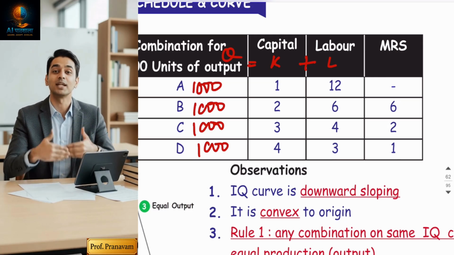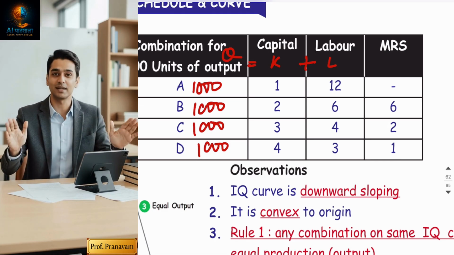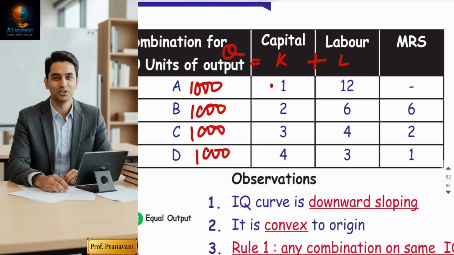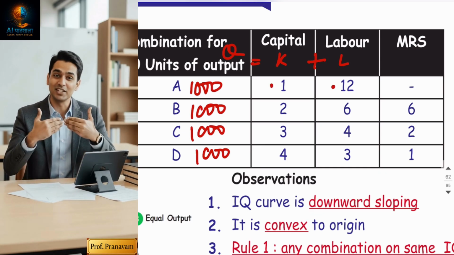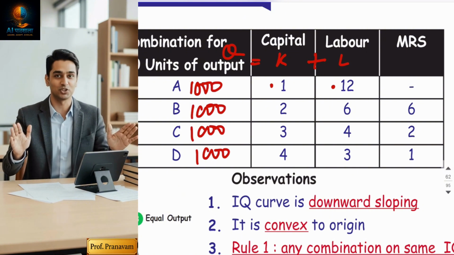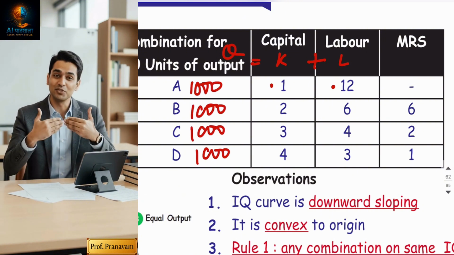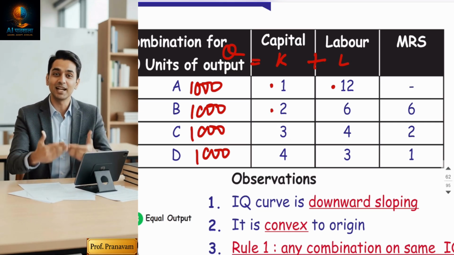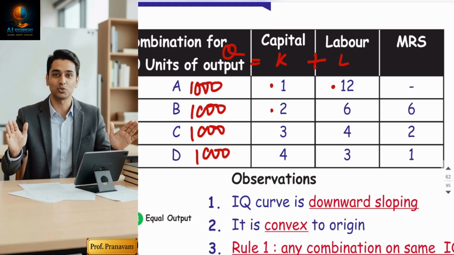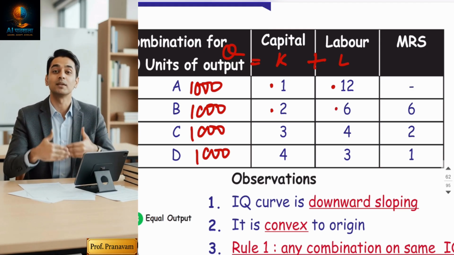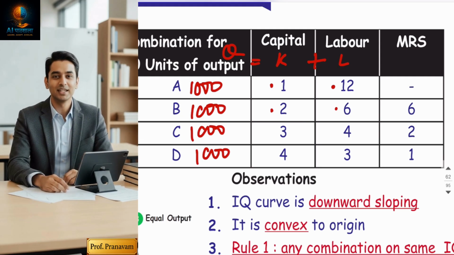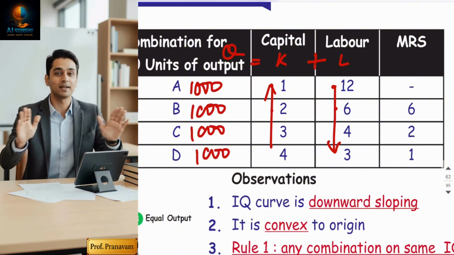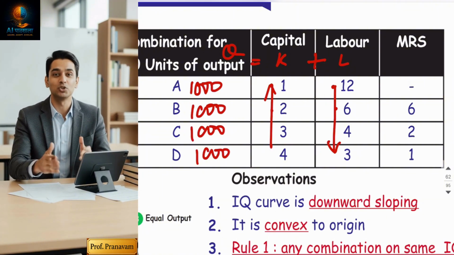Here, the businessman is also getting confused because these 1,000 chocolates can be produced with various combinations of capital and labor. For example, one machine and 12 labor can produce 1,000 chocolates. But if the businessman wants to increase the capital and purchase more machinery, then you can reduce the labor. Capital and labor have an inverse relationship. More capital, less labor. If you increase capital more and more, you need less labor because automation will be there.